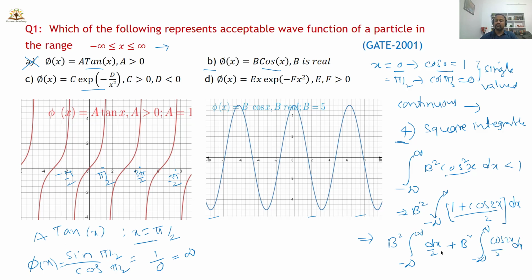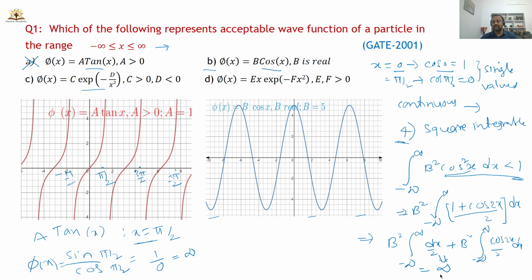So what is the value of dx? Integration of dx is x, and when you substitute the x value you will get infinite here. From the first term itself you are getting infinite. So what is the condition for square integrability? You should get a finite value, which is less than 1. The given function must be convergent. That means the integral psi star psi must be less than 1.